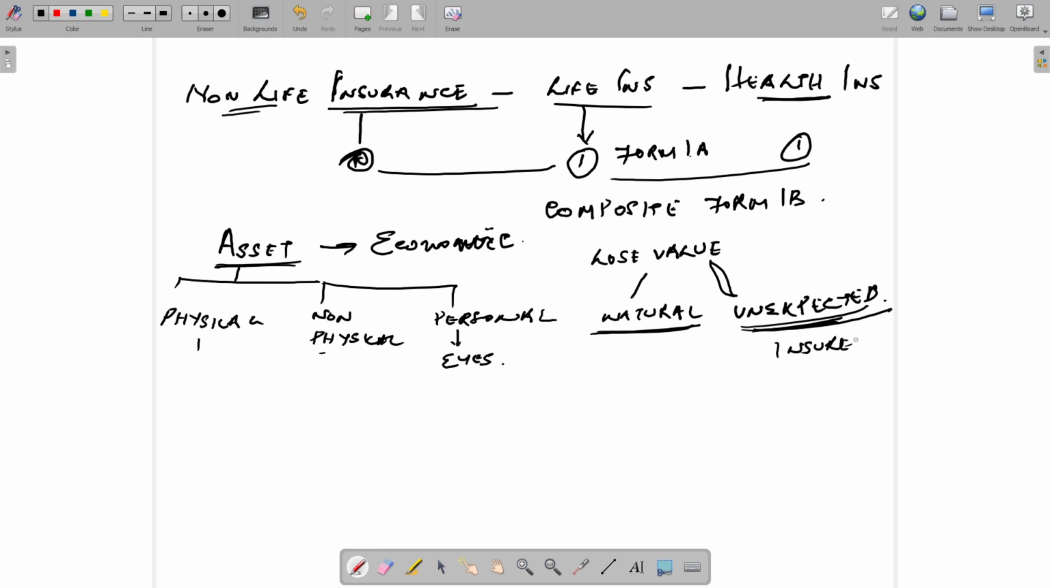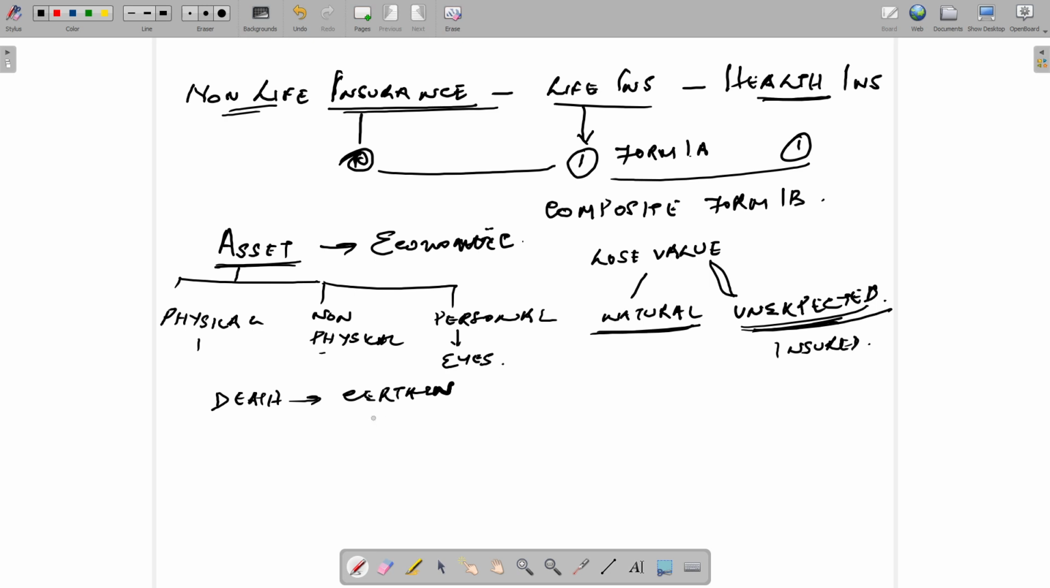Remember one thing: there are different types of risk, expected and unexpected, but only unexpected risk can be insured. For example, take a human being, death. Is death certain or uncertain? Death is certain, but what is uncertain is the time. Whenever you want to have insurance, there should be some uncertainty linked to it. Then only it can be insured.